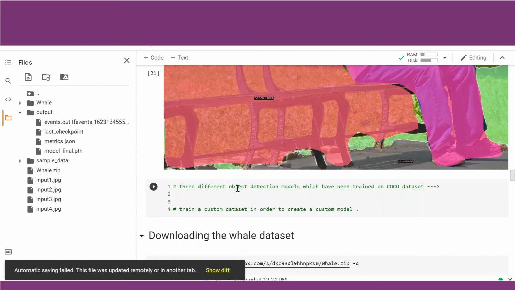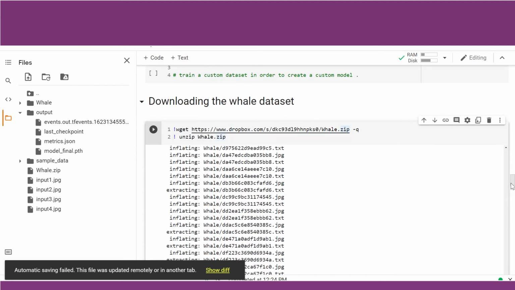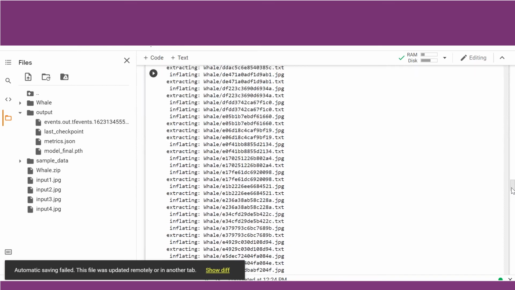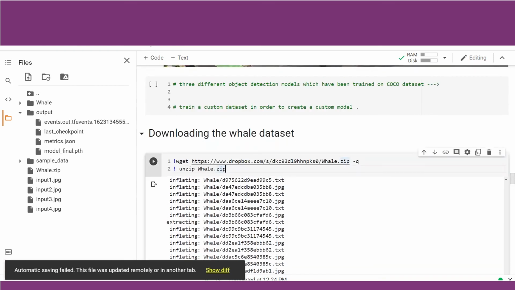Now let us use Detectron to create a custom model. In order to create a custom model, we will require a dataset. So the dataset we have already annotated and kept on our Dropbox. How the annotation is done, all of us are pretty clear with it. So we have used that annotation tool and annotated our images. The annotated images have been downloaded. You can check here, the annotated images have been downloaded from this Dropbox.